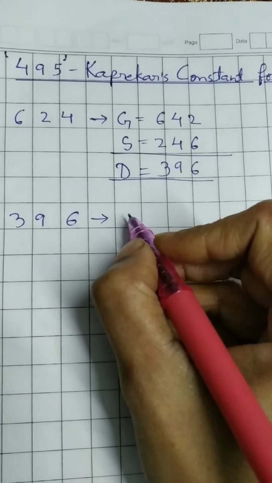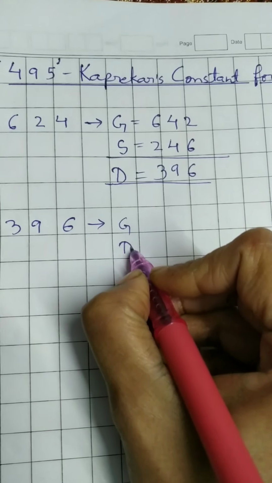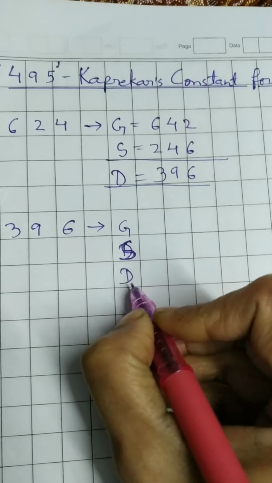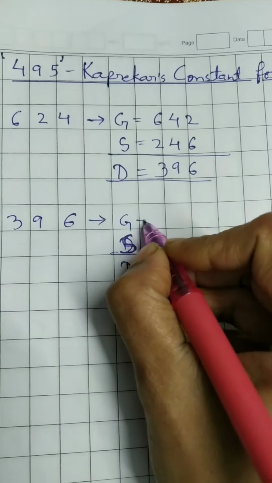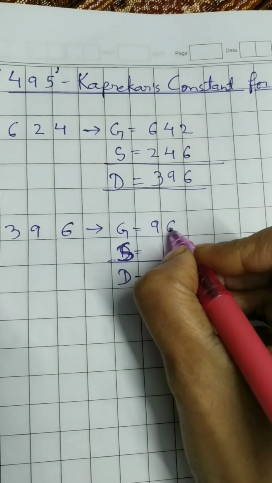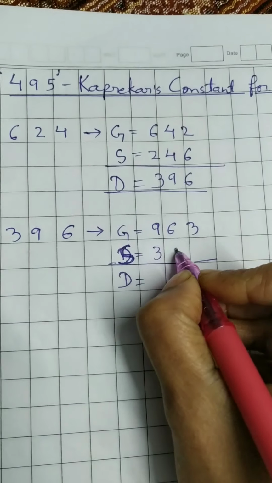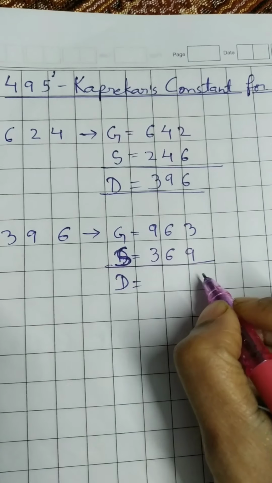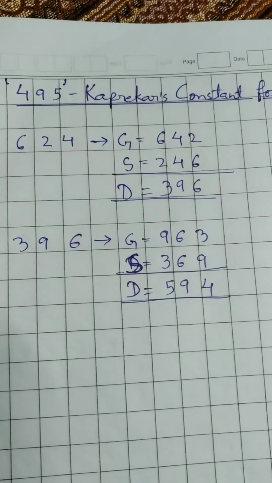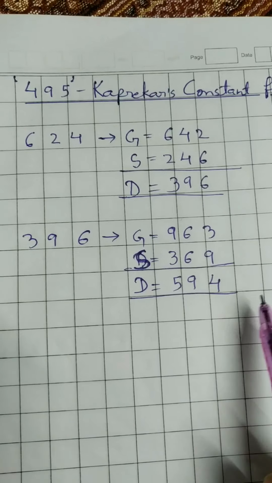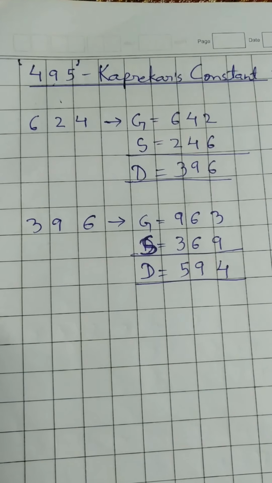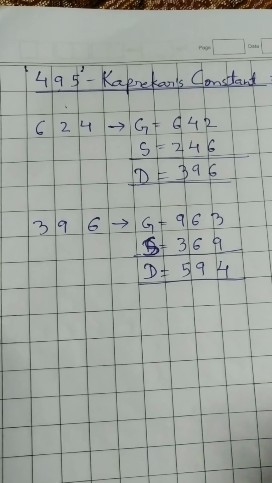396. Now rearrange the digits to form the greatest, smallest, and then find the difference. So greatest number will be 963, smallest 369, and the difference will be 594. Again, this is not 495. That means we have still not reached Kaprekar's constant. So repeat this process again.